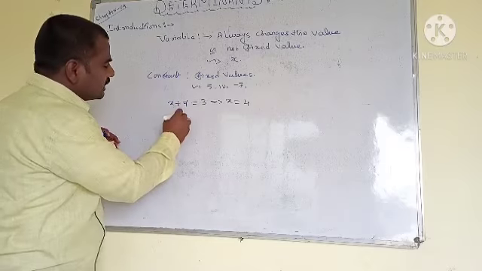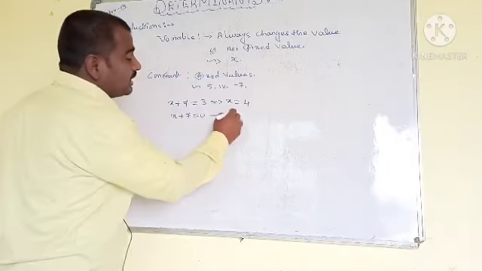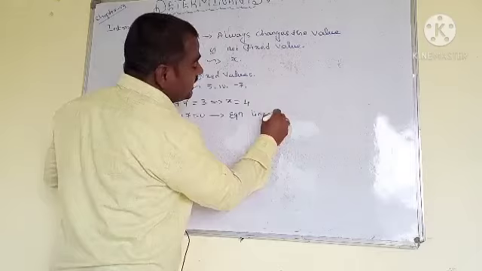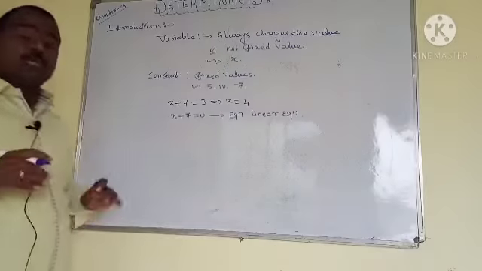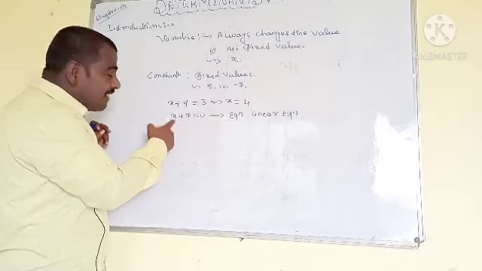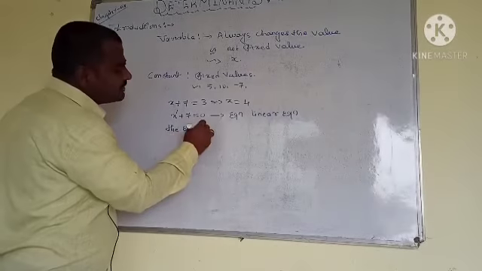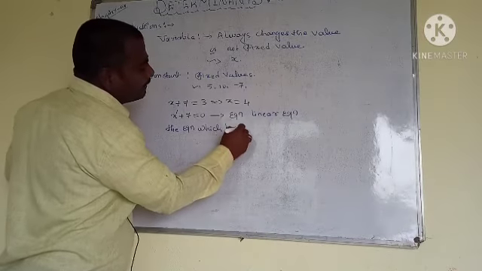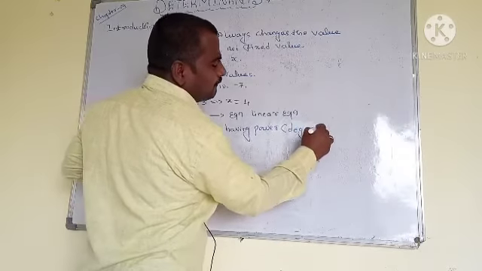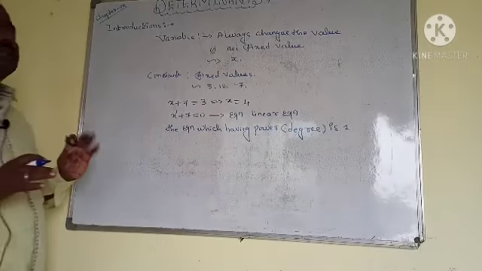Now I'm going to take x plus 7 is equal to 0. Look at this equation. It is called an equation. Which type of equation? Linear equation. Most important concept: what do you mean by linear equation? The equation which is having power or degree 1. This type of equation is called a linear equation.